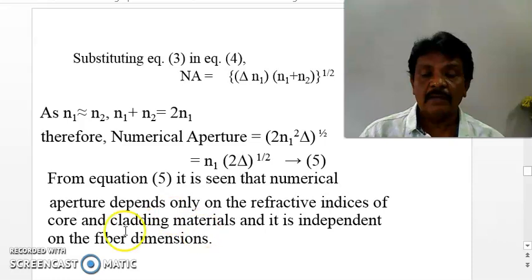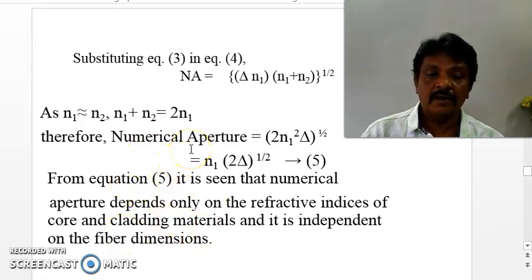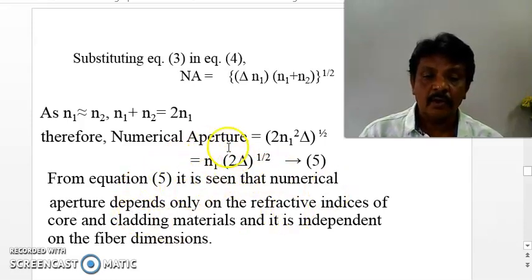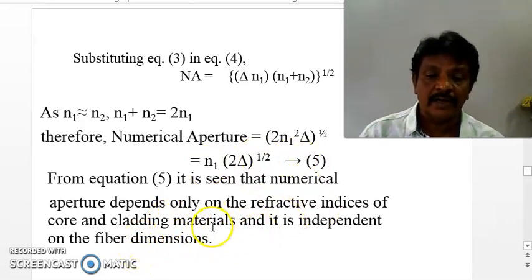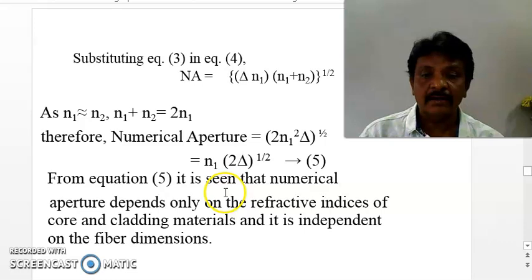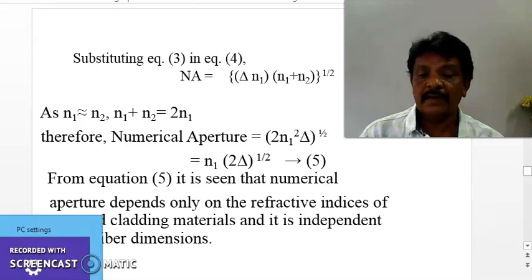And for this optical fiber, the numerical aperture depends upon the refractive index of core and the difference of refractive index of core and cladding, but not on the material and any other thing.